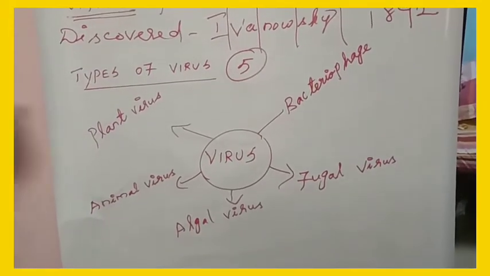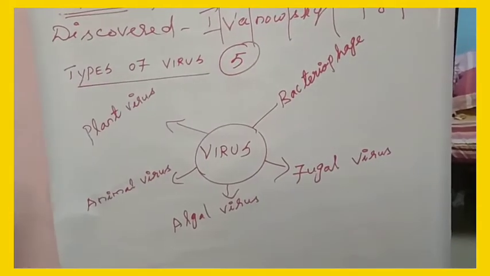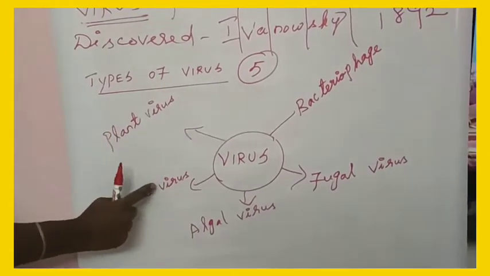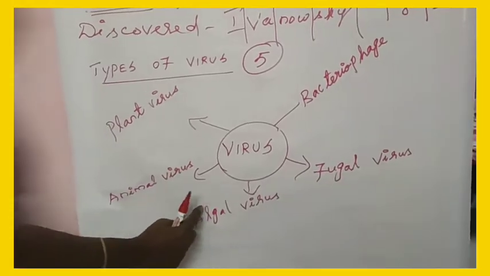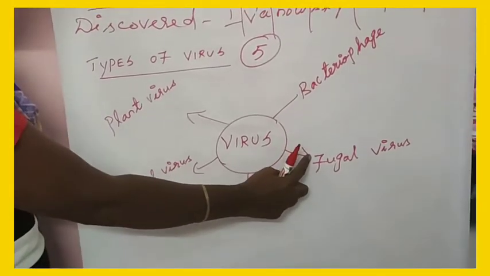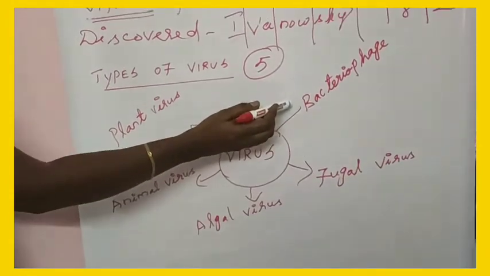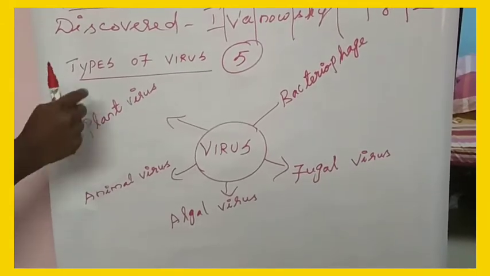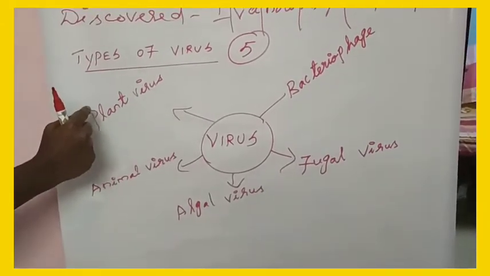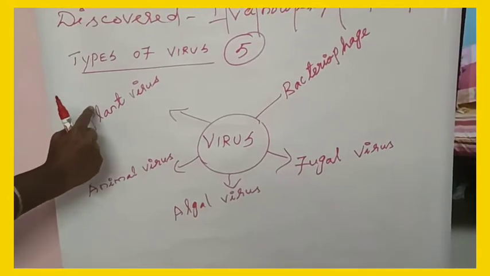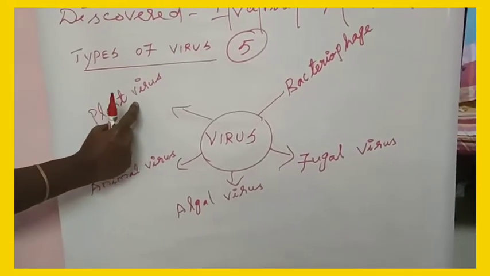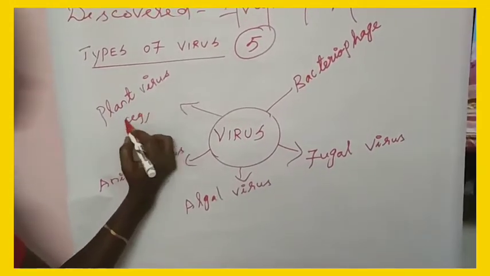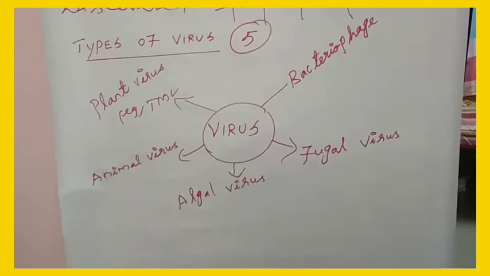Types of virus. There are 5 types of viruses. First one, plant virus. Second one, animal virus. Third one, algal virus. Fourth one, fungal virus. And fifth one, bacteriophage. Plant virus means a virus that infects plants only. Example, tobacco mosaic virus or TMV.